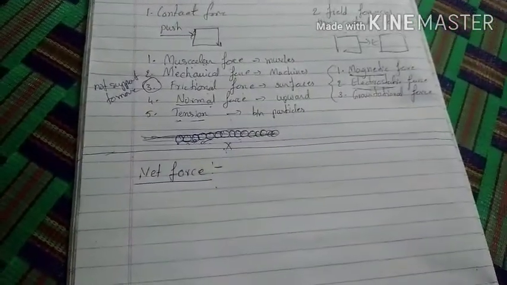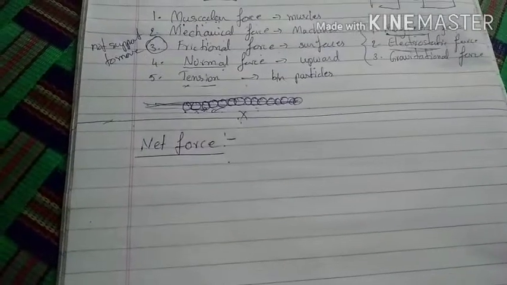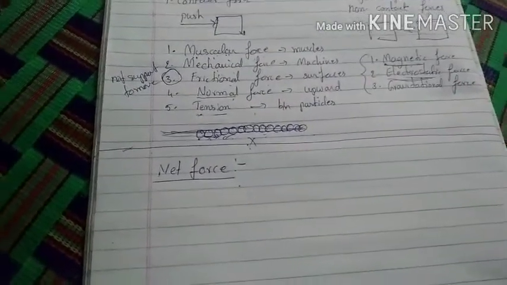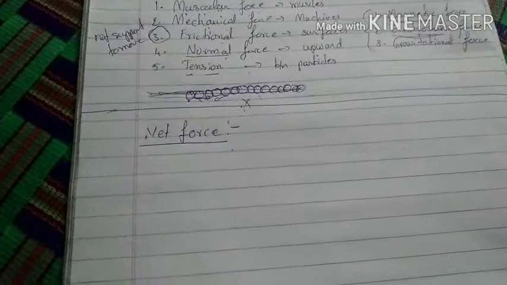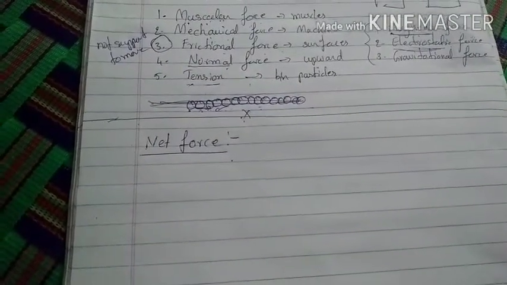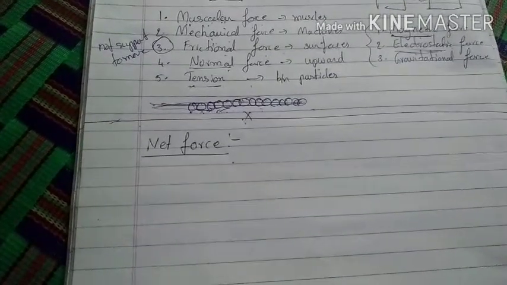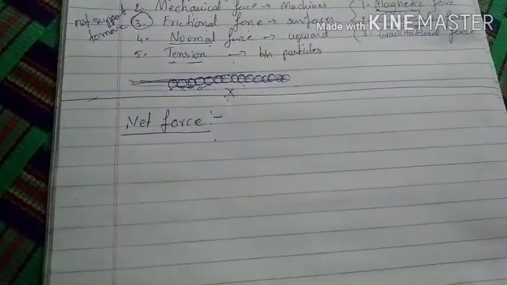So net force is called the sum of all forces acting on a body. See, usually on a body, how will the forces act? In what direction? This is what you need to learn.